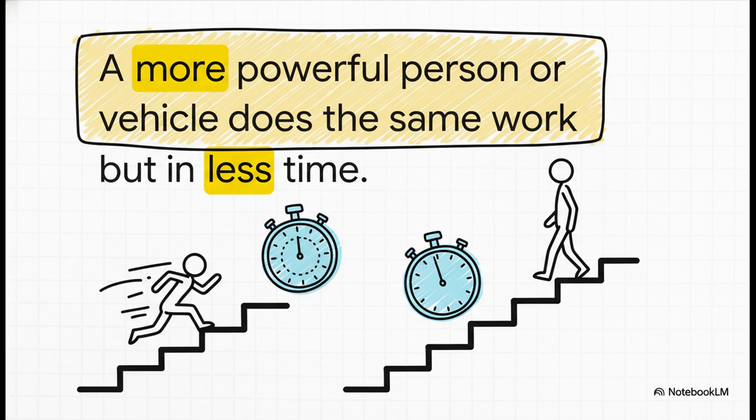This means they both do the exact same amount of work. But one person runs up the stairs quickly, and the other person walks up slowly. The person who ran did the work in less time. So, in physics, we say that the person who ran is more powerful.